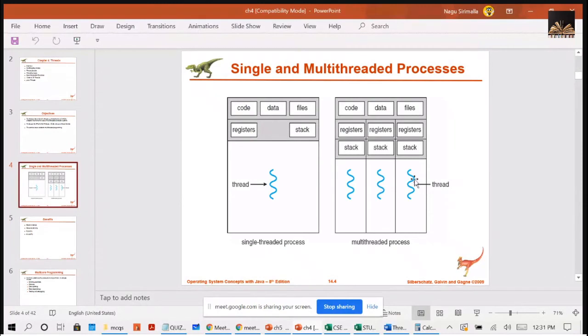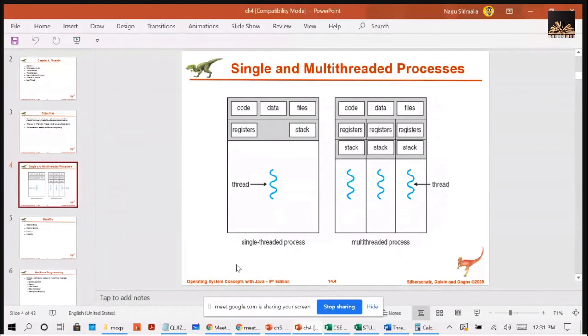At that time, a thread shares its code section and the data section and the files, which are nothing but the operating system resources, in common with the other threads belonging to the same process. Remember, what this point says is a thread shares with the other threads belonging to the same process. What is it going to share? It is going to share the program code, data, and the OS resources such as files, right?